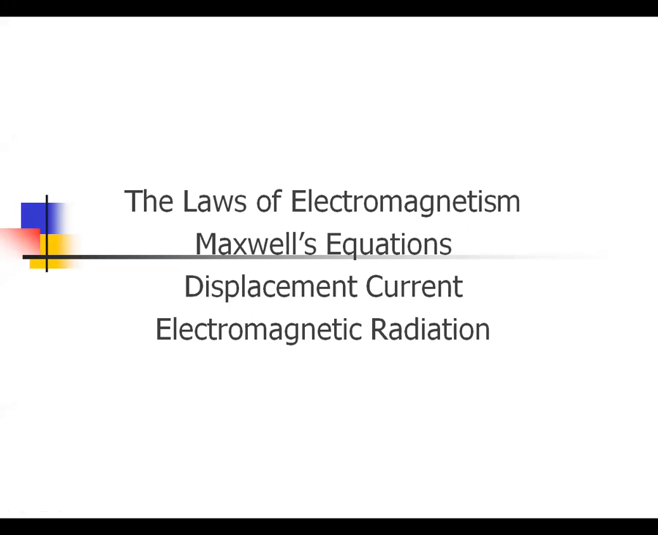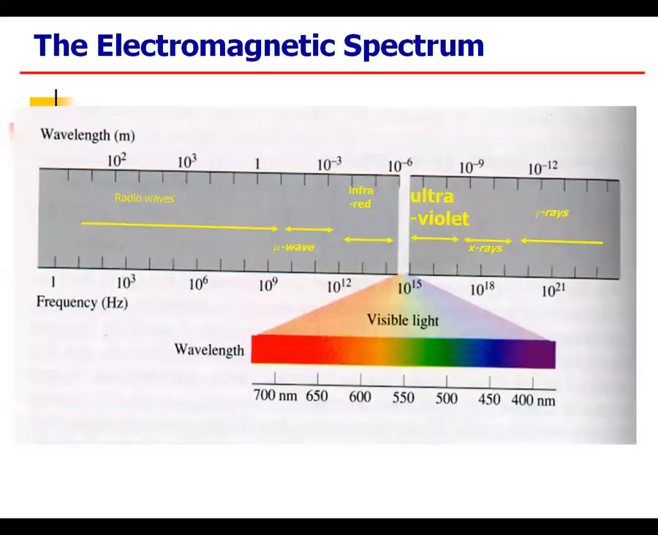We have seen Gauss law and its application. The similar topic is the laws of electromagnetism: Maxwell equations, displacement current, and electromagnetic radiation. So this is the electromagnetic spectrum, which we normally see under a different topic, called the electromagnetic spectrum.